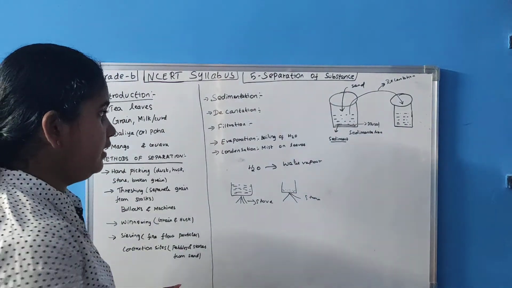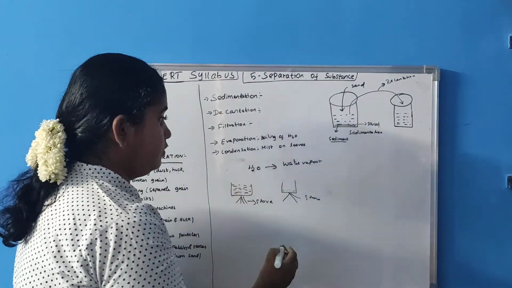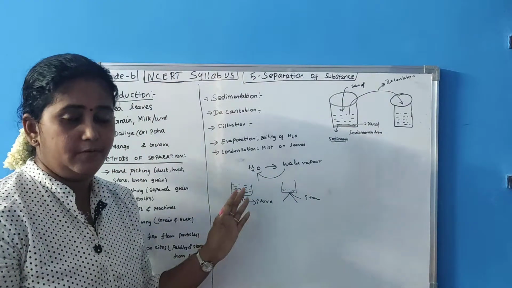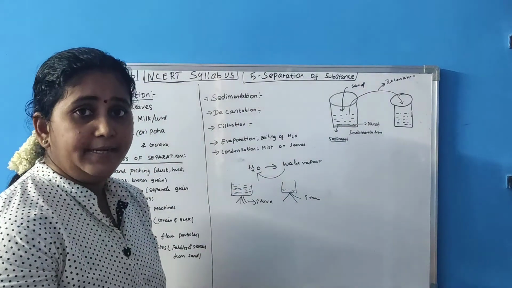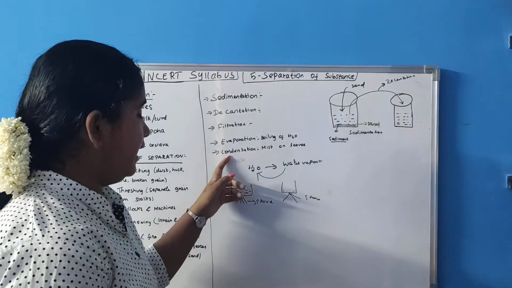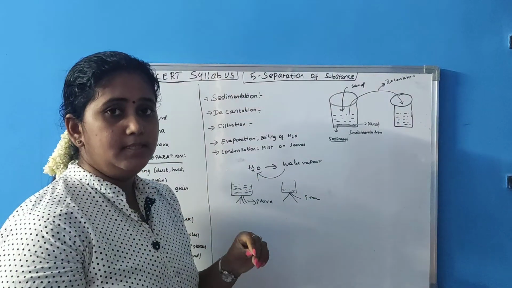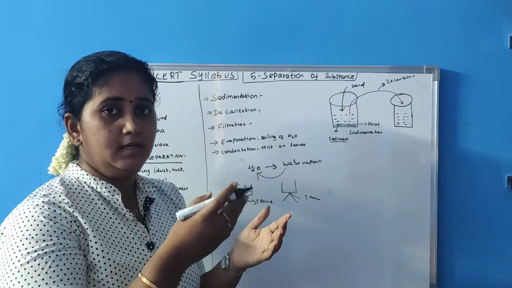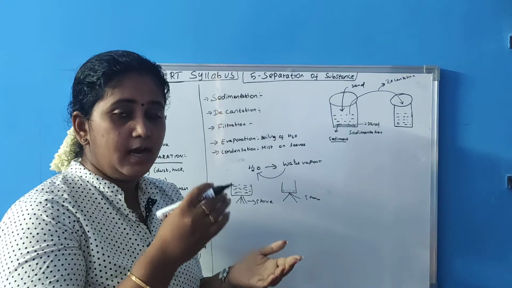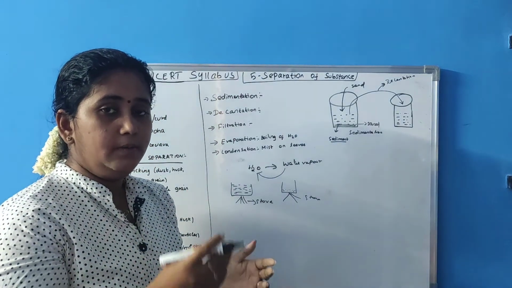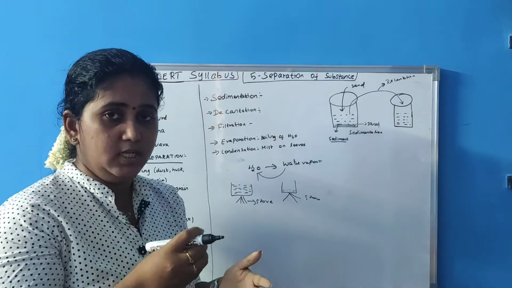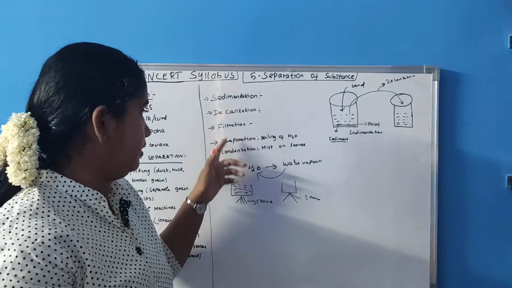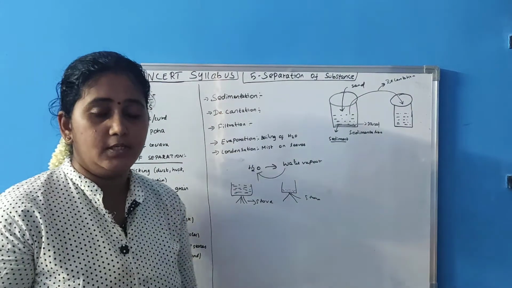Next one, condensation. Water vapor becoming water is known as condensation. The reverse process of evaporation is known as condensation. Mist, mist means pani. Mist is water vapor that will touch the leaves and then form water. So this is condensation. These are all the important topics in your lesson 5.